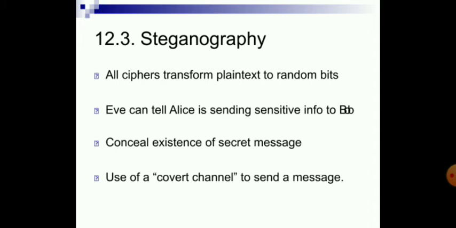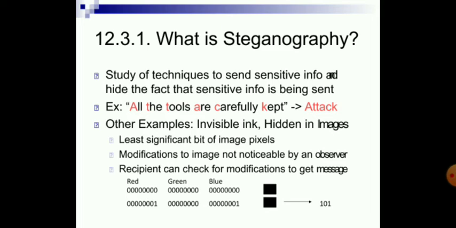Steganography. All ciphers transform plain text to random bits, so Eve can tell Alice is sending sensitive info to Bob. Steganography conceals the existence of the secret message, using a covert channel to send a message. What is steganography? The study of techniques to send sensitive info and hide the fact that sensitive info is being sent. Other examples are invisible ink, and hiding in images using the least significant bits of image pixels, a modification not noticeable by an observer. The recipient can check for the modification to get the message.